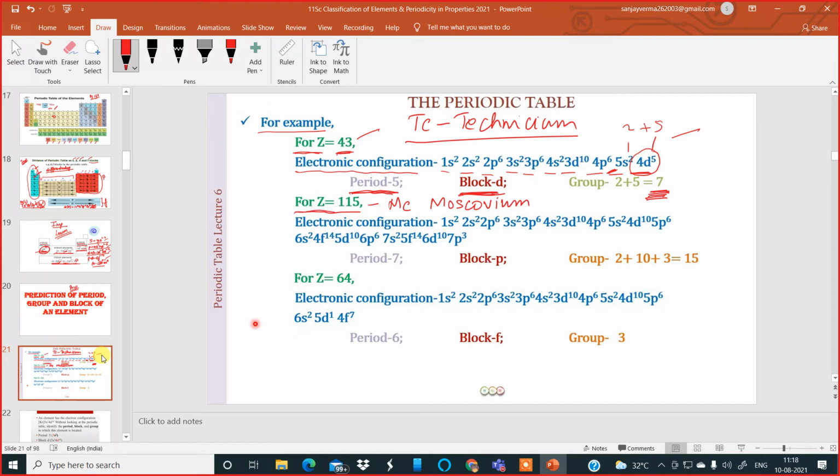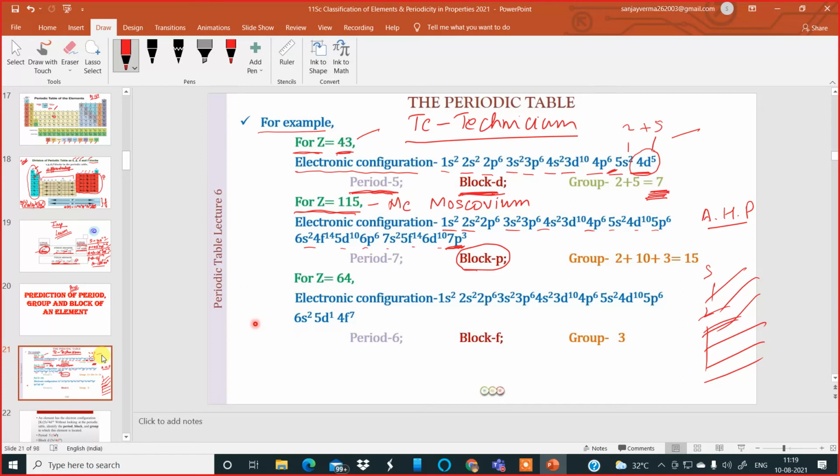As soon as you get the atomic number, use the above principle, Hund's rule and Pauli's exclusion principle, to write down the electronic configuration: 1s2, 2s2, as I taught you in the previous chapter, with the order 1s, 2s, then 2p, then d, then f. Using that, you write down the electronic configuration and check the total number of electrons. It should come to 115. After that, look at the valence shell, the outermost shell. The orbital is a p orbital, so the element belongs to the p block.